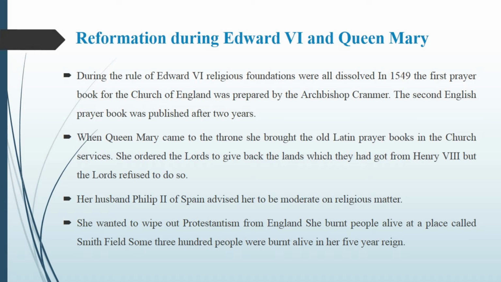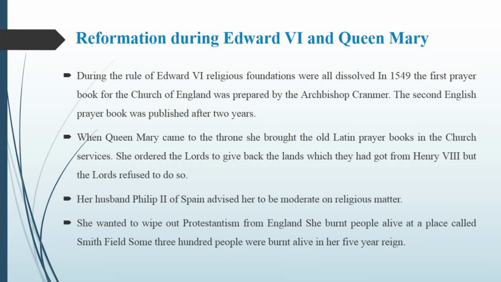She ordered the lords to give back the lands which they had got from Henry VIII. But the lords refused to do so, because we have seen in the previous slide that normal people became lords. The lands which were taken by Henry VIII from the monks and friars were given to the lords.